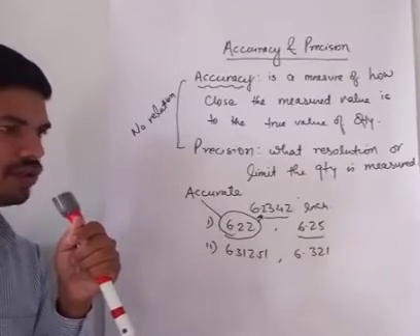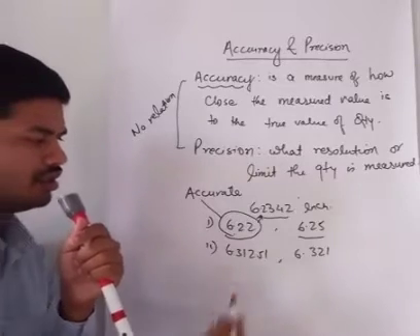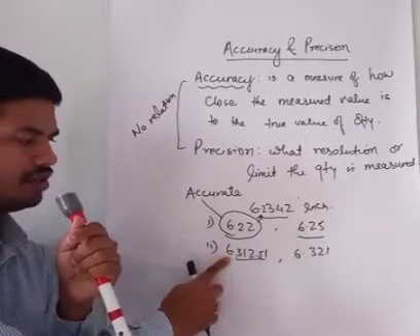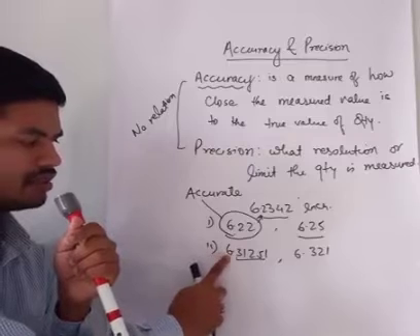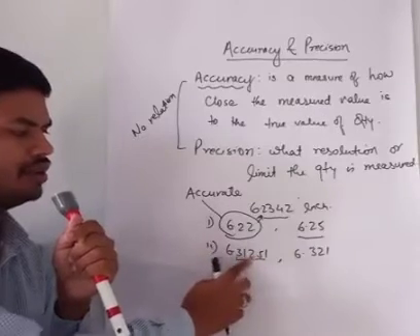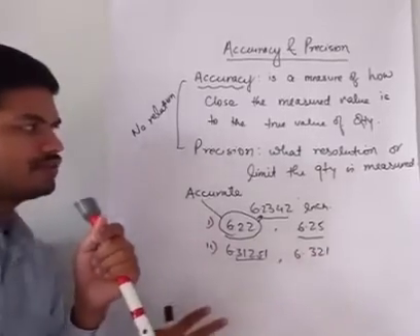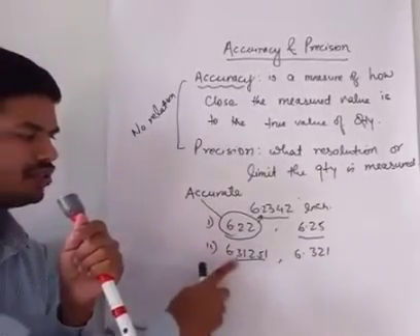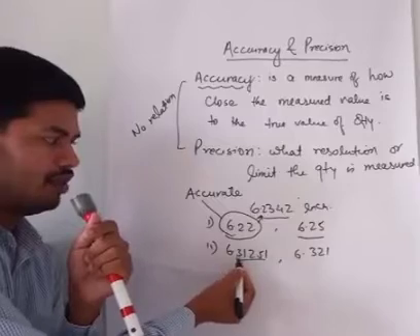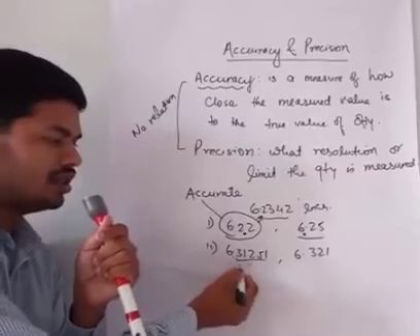Now comes to precision. And what is precision? Precision depends on the least count of the instrument, that is, up to what resolution we are measuring. What is resolution? See, example I have given. One instrument I have measured that the data is 6.31251, up to 1 2 3 4 5 places of decimal, and one student has measured the data as 6.321, which is more precise. No matter, it is not accurate because there is a great difference between this value, but the number of decimal places are larger in comparison to this one, means the resolution is higher for 6.31251.